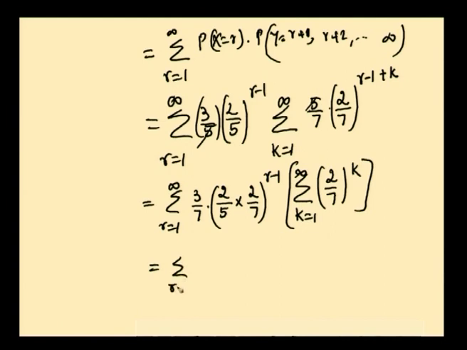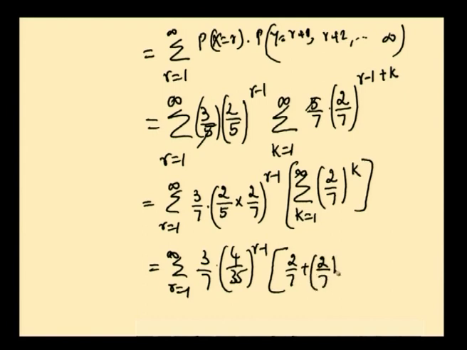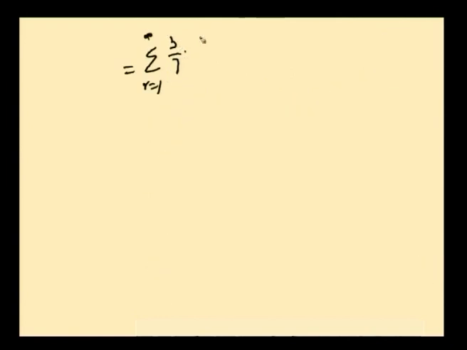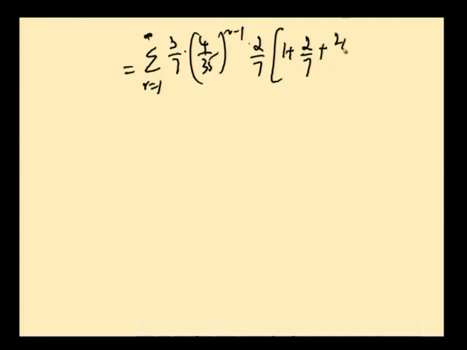and this is summation r equal to 1 to infinity 3 by 7 into 4 by 35 whole power r minus 1, and expand this: 2 by 7 plus 2 by 7 whole square plus 2 by 7 whole cube plus etc. up to infinity. This is equal to summation r equal to 1 to infinity 3 by 7 into 4 by 35 whole power r minus 1, and 2 by 7 is taken outside, and you will have 1 plus 2 by 7 plus 2 by 7 whole square plus etc. up to infinity, and 3 by 7 and 2 by 7 come outside as 6 by 49.